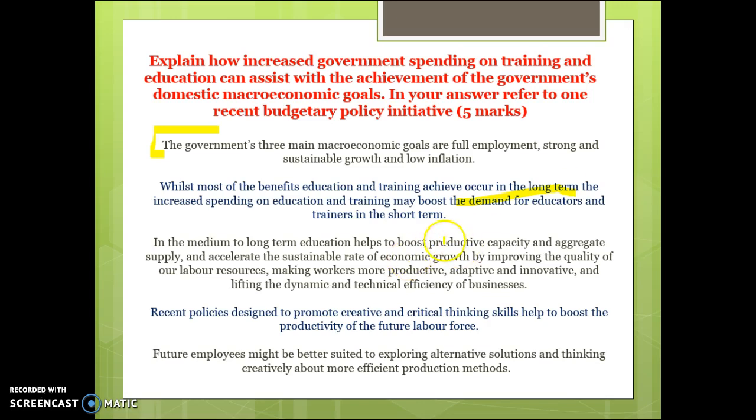In the medium to long term, it boosts our productive capacity and allows us to achieve sustainable rates of economic growth. By increasing the quality of our labour resources, we become more productive, innovative and dynamic.